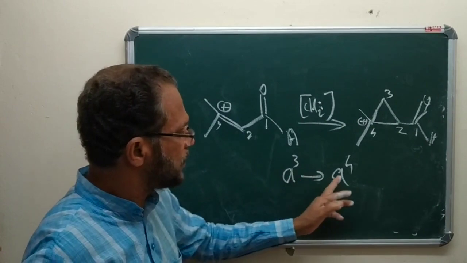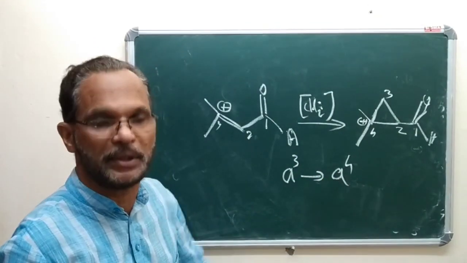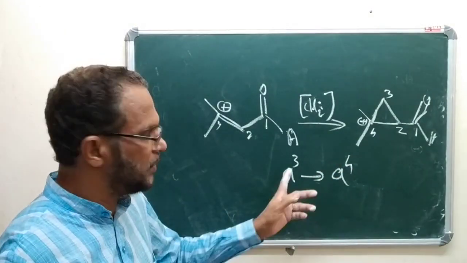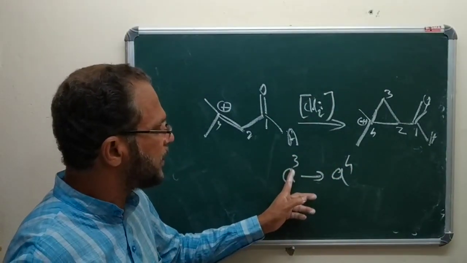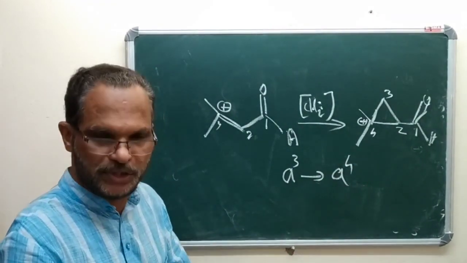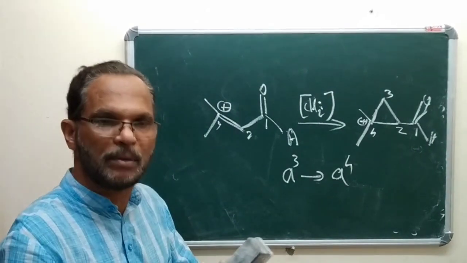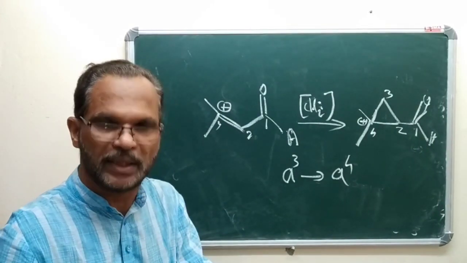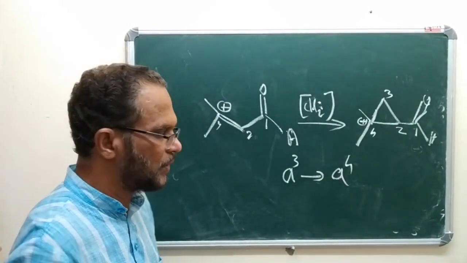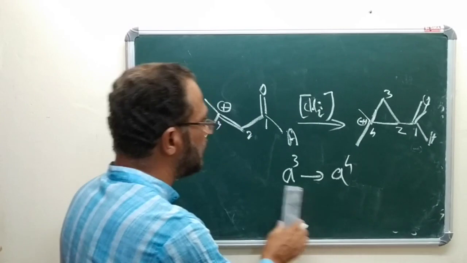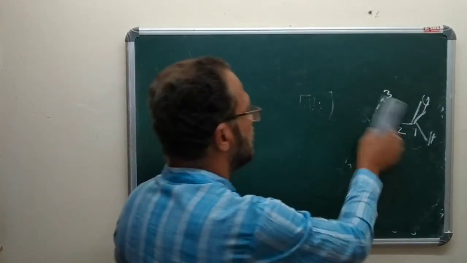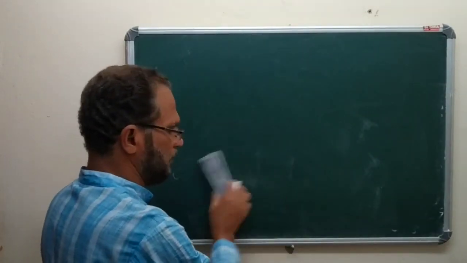So this is nothing but the changing polarity of carbon atom. Polarity does not get reversed, but the polarity changes from the A3 carbon atom to A4. Such shifting of the charges, shifting of the reactivity from one carbon atom to another, can also be depicted as umpolung. So these are the various processes affecting the concept of umpolung.